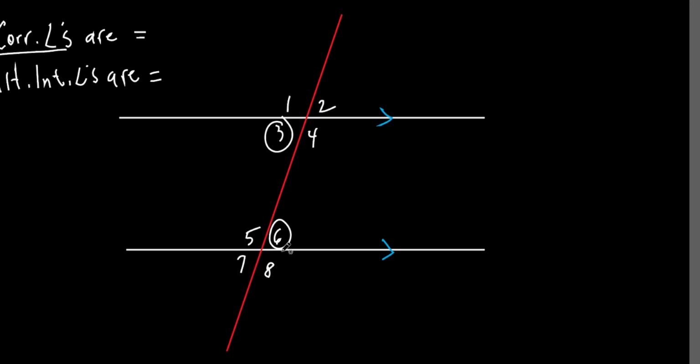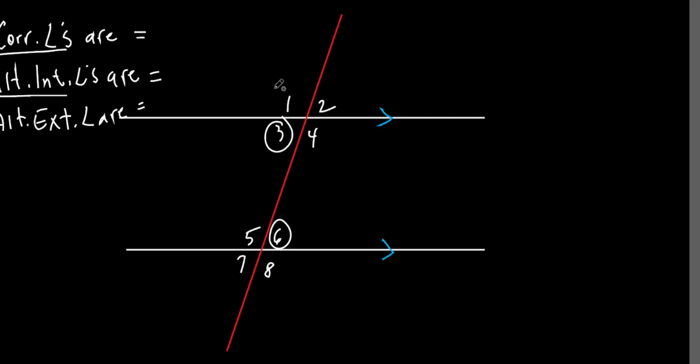So that means that angle 3 equals angle 6. Normally I would write all these down, but I'm running out of time. And then I would write down angle 4 equals angle 5 because alternate interior angles are also equal to each other. Same thing with alternate exterior angles. I'm not going to go through all that again, because of time, but the alternate exterior angles are also equal to each other. Even the vertical angles are equal, right?